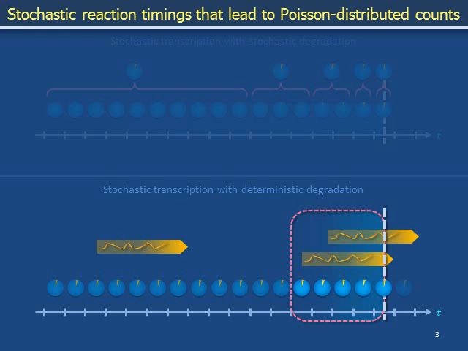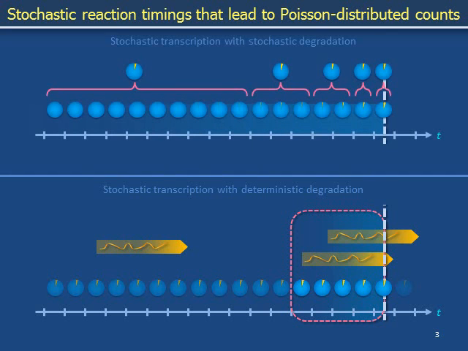In the last video, we studied a model in which stochastic messenger RNA transcription and deterministic messenger RNA degradation generated Poisson distributed messenger RNA copy numbers. In this video, we find that messenger RNA copy numbers are also Poisson distributed in a more realistic model in which both transcription and degradation are stochastic.